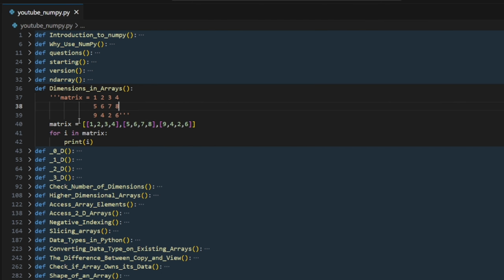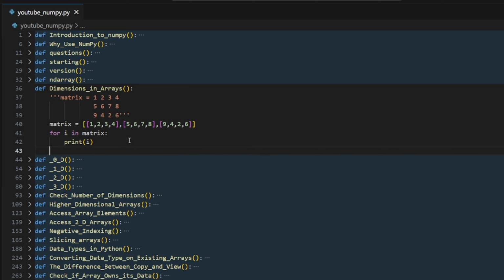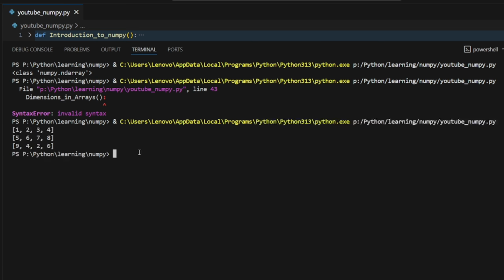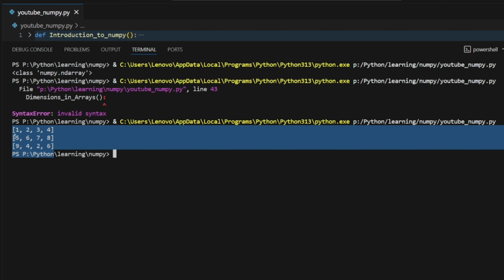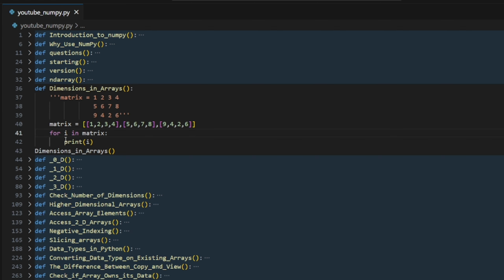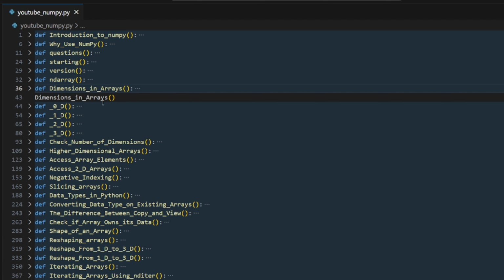How do we represent it inside a list? We will take each row as a list, right? It is called a nested list. But here we are simply going to print that. So what are we going to get? Now it's good. We have each row, right? It now looks like an array, like a matrix. Understood? This is called a nested array or nested list. Same thing. Let's move on. Let's erase this.